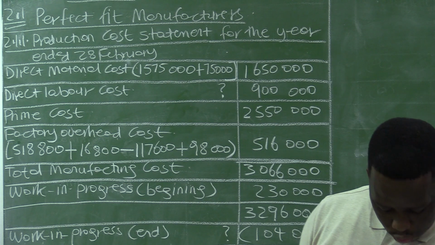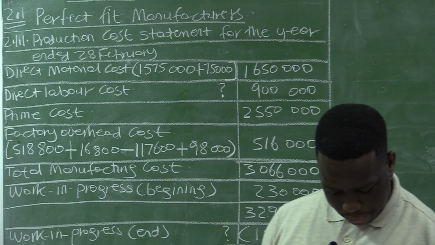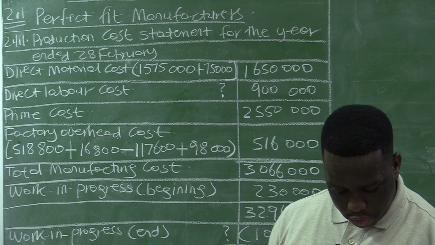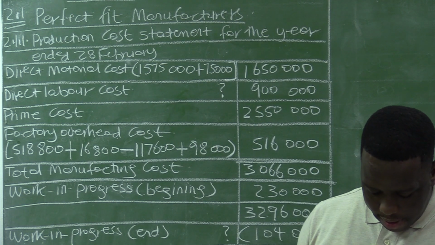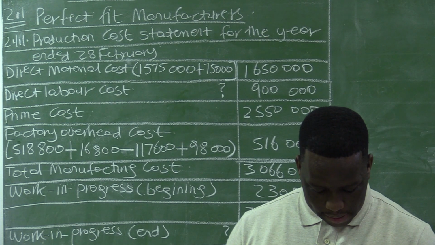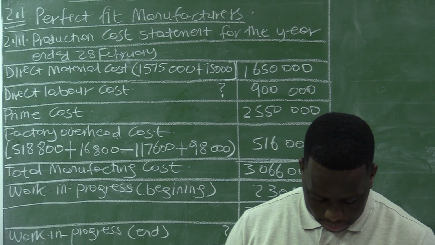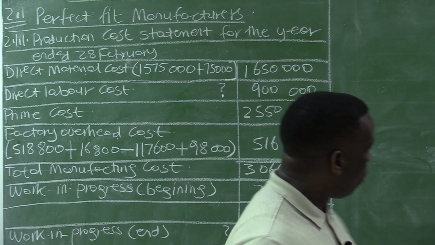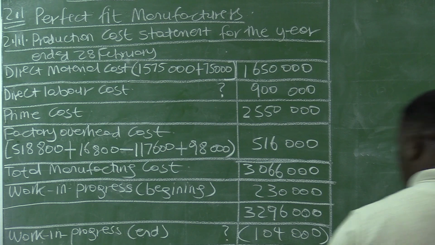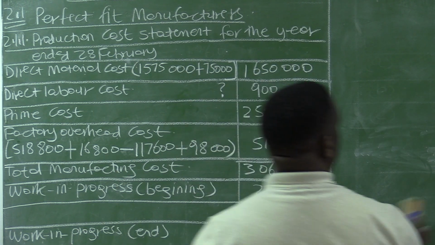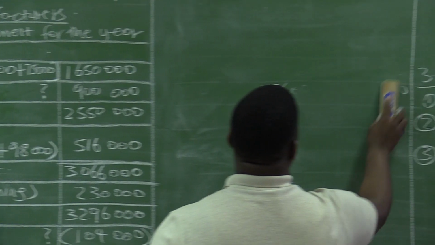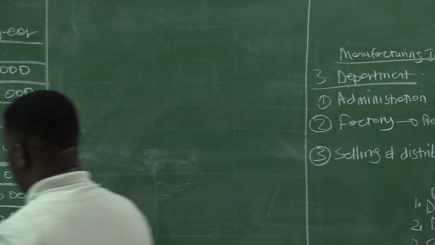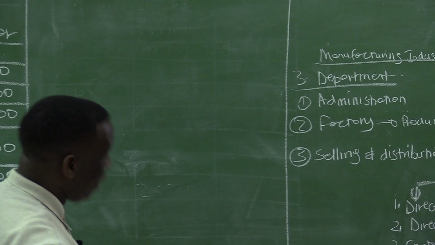We are proceeding to 2.1.2. Calculate the gross profit on the sale of shirts, 5 marks.